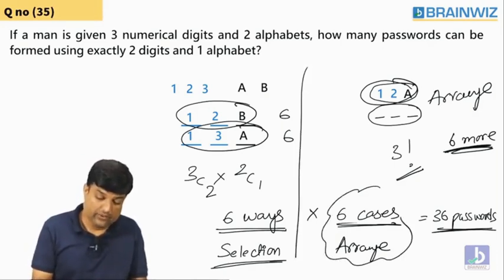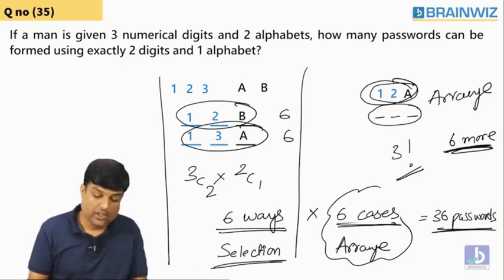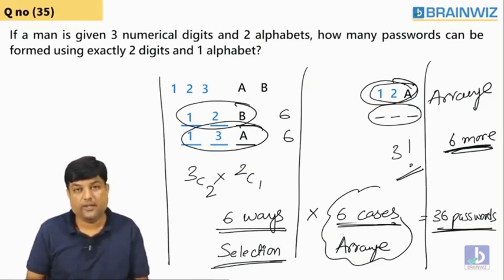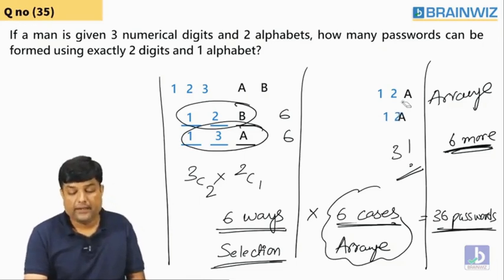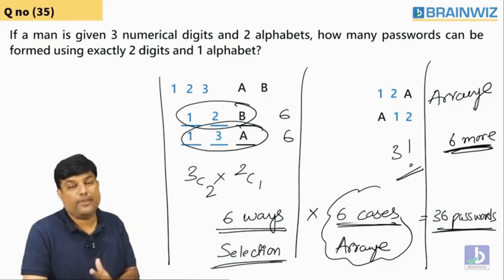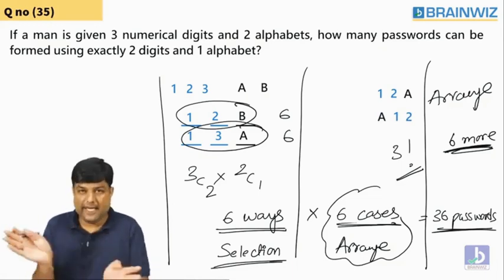You know, students, why I'm supposed to multiply this? Here you have done selection. What you have done here is selection. But what you're doing here is arrangement. How arrangement? Because I already told you, guys, by interchanging all these things, you're getting one more password.